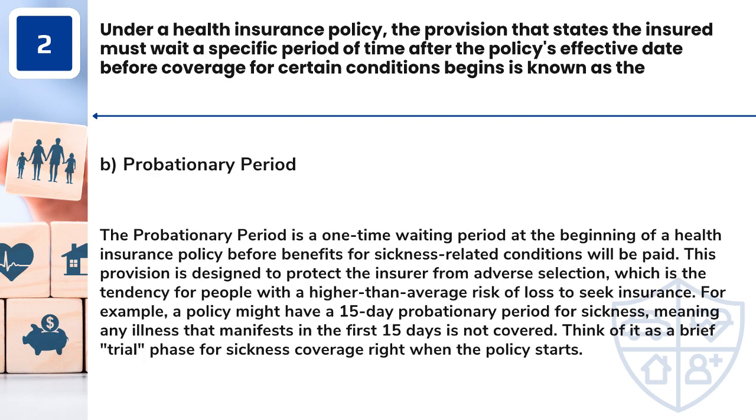Answer: B. Probationary period. The probationary period is a one-time waiting period at the beginning of a health insurance policy before benefits for sickness-related conditions will be paid. This provision is designed to protect the insurer from adverse selection, which is the tendency for people with a higher-than-average risk of loss to seek insurance. For example, a policy might have a 15-day probationary period for sickness, meaning any illness that manifests in the first 15 days is not covered. Think of it as a brief trial phase for sickness coverage right when the policy starts.